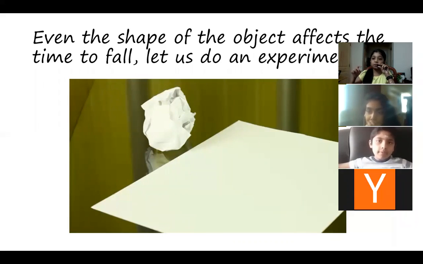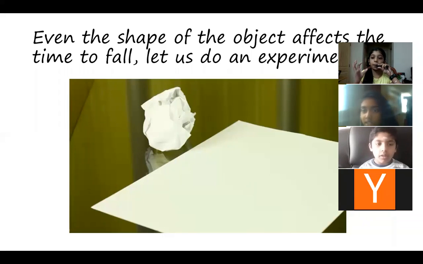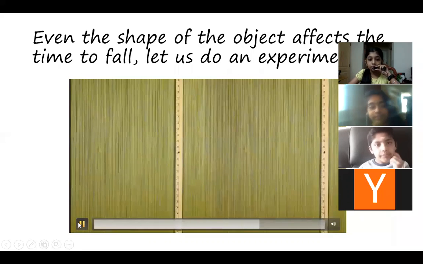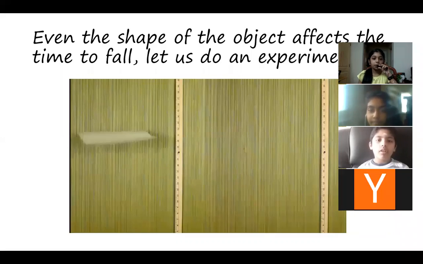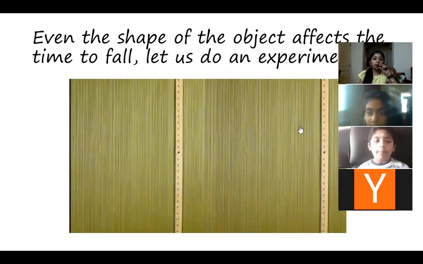Now let us try dropping them from the same height. Can you guess which will go first? The crumpled paper? Yes, very good. The crumpled paper will go first. See, let me show you. You can see that the crumpled paper falls fast, right?